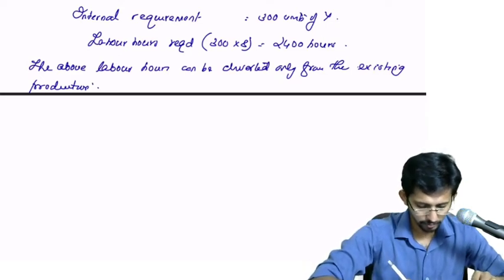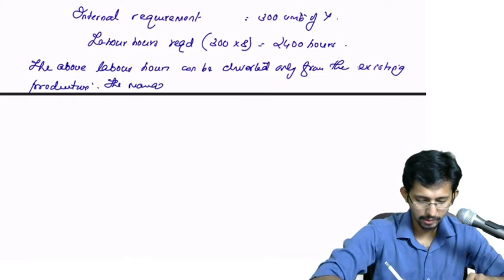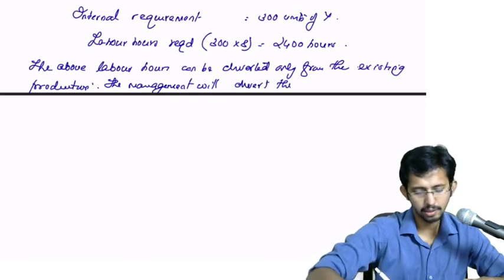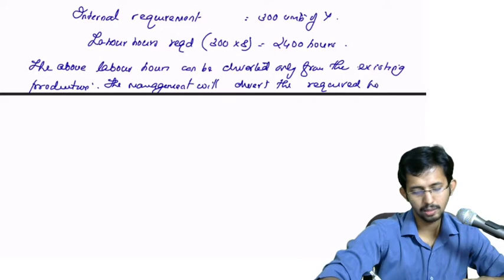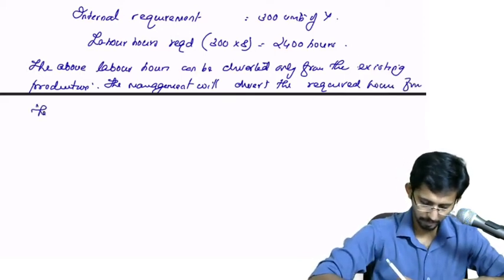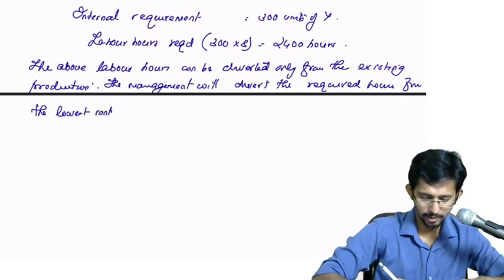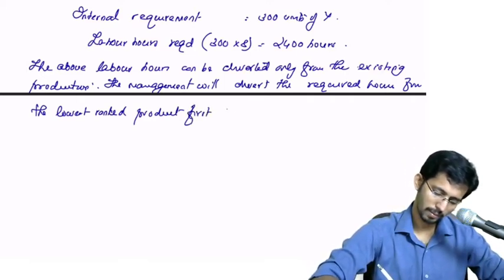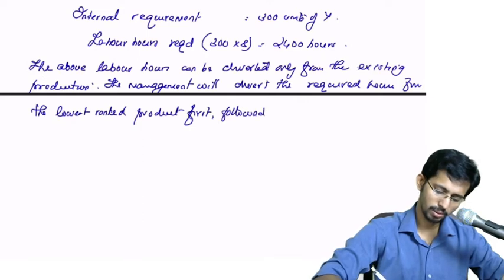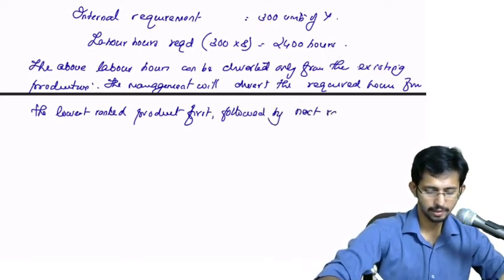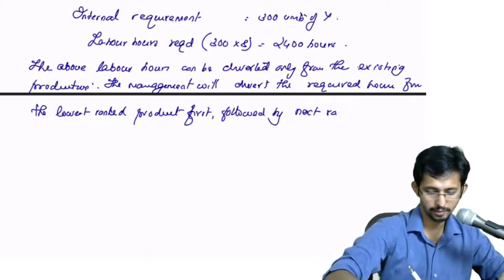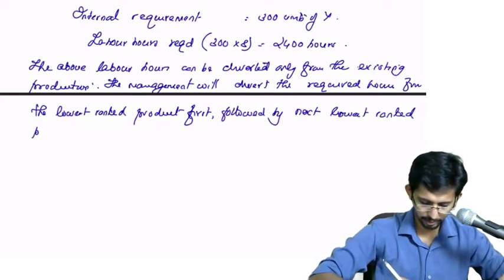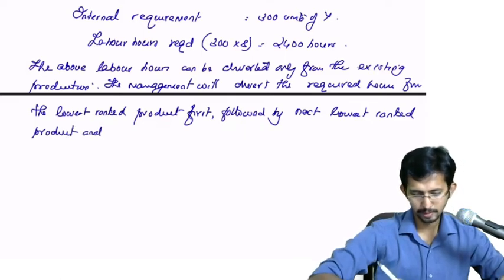Now the management will divert the required hours from the lowest ranked product first, followed by the next lowest ranked product, and so on.